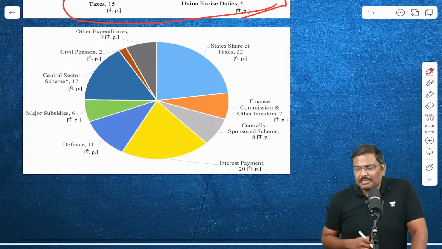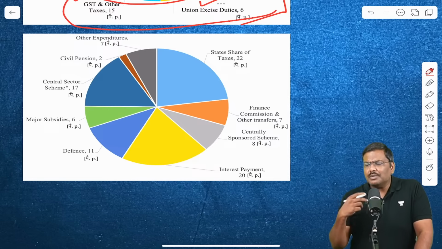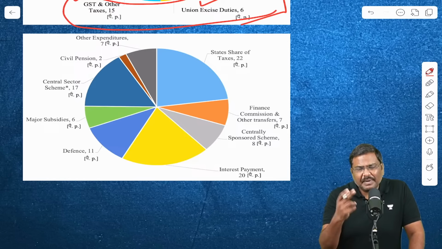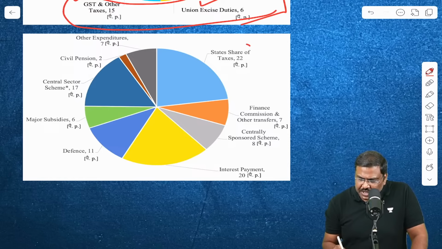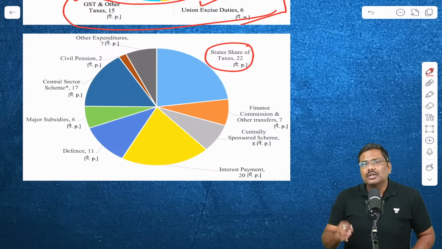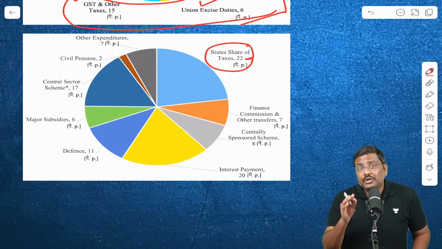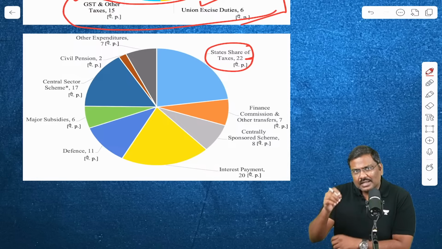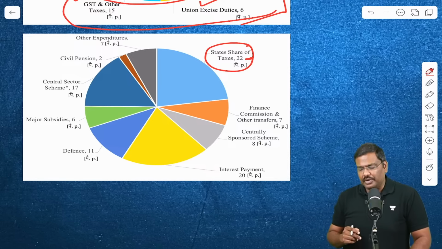Now, out of the total money collected, where does the government spend money? For what purpose does the government spend money? These are the expenditures. The share of the states, that is the tax devolution, vertical devolution, will be 22%. That is, out of 100 rupees, the center will pay 22 rupees to all the states put together.